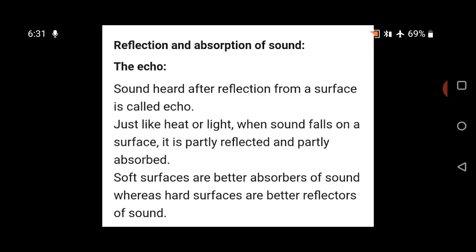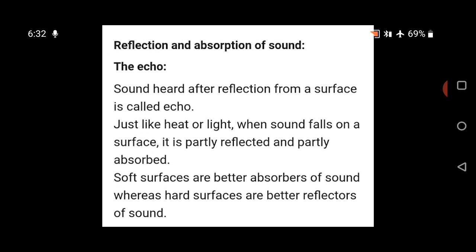The phenomenon of echo occurs due to the reflection of sound waves, and an echo can be heard only when the minimum distance between the source of sound and the reflecting surface is about 17 meters.